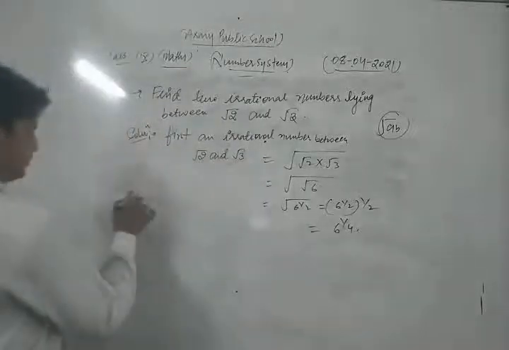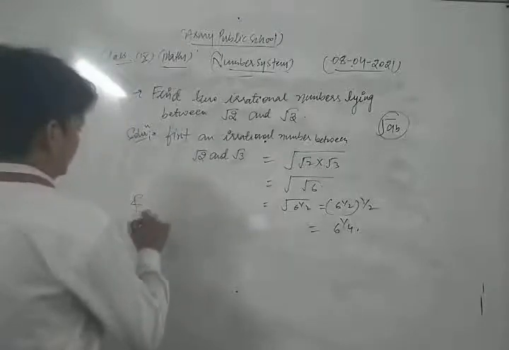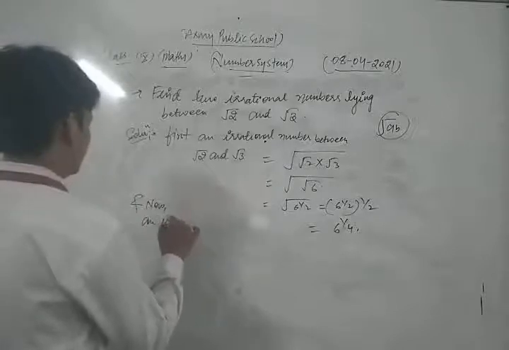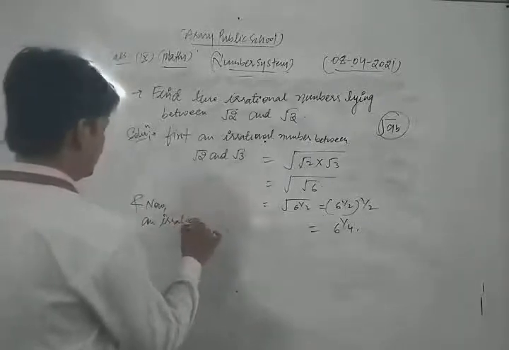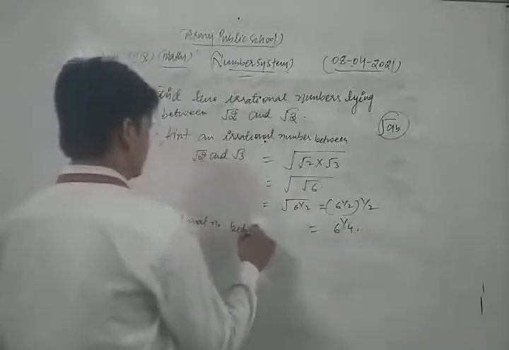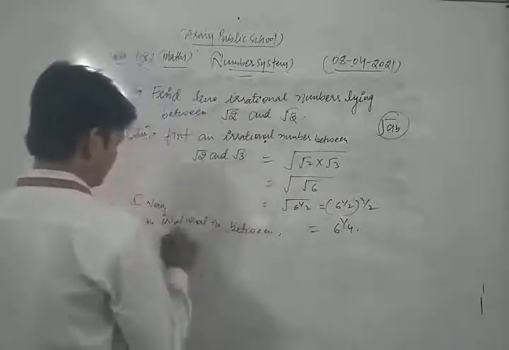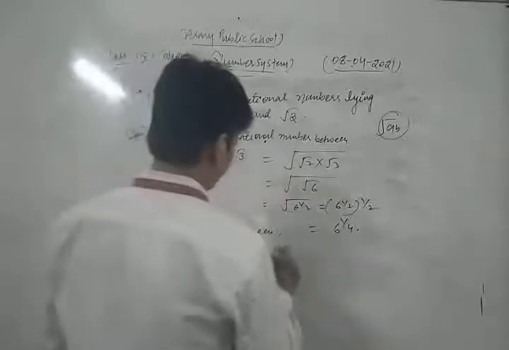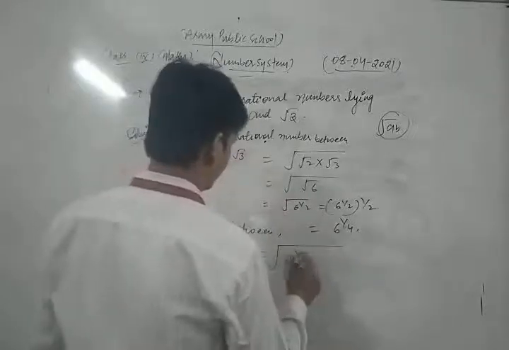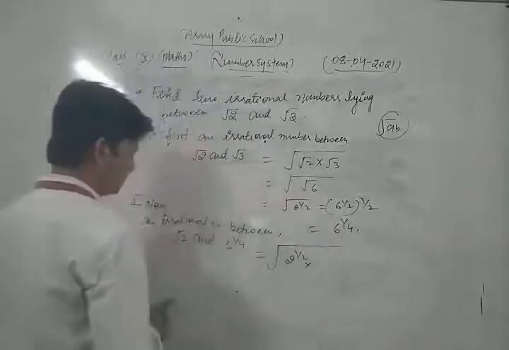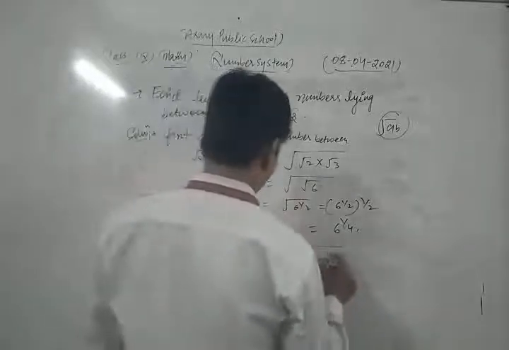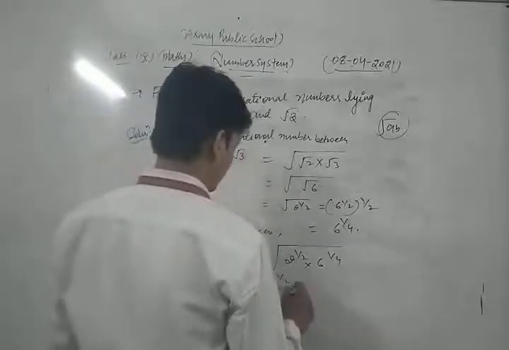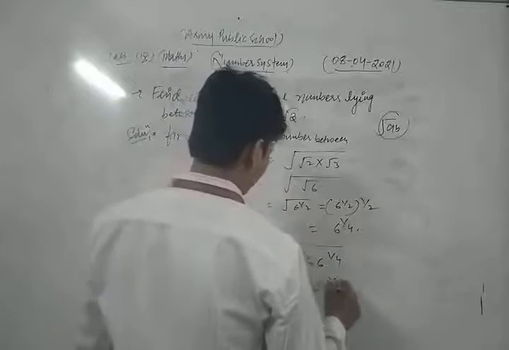And now an irrational number between under root 2 and 6 to the power 1 by 4 is under root of 2 power half into 6 to the power 1 by 4, to the power half.